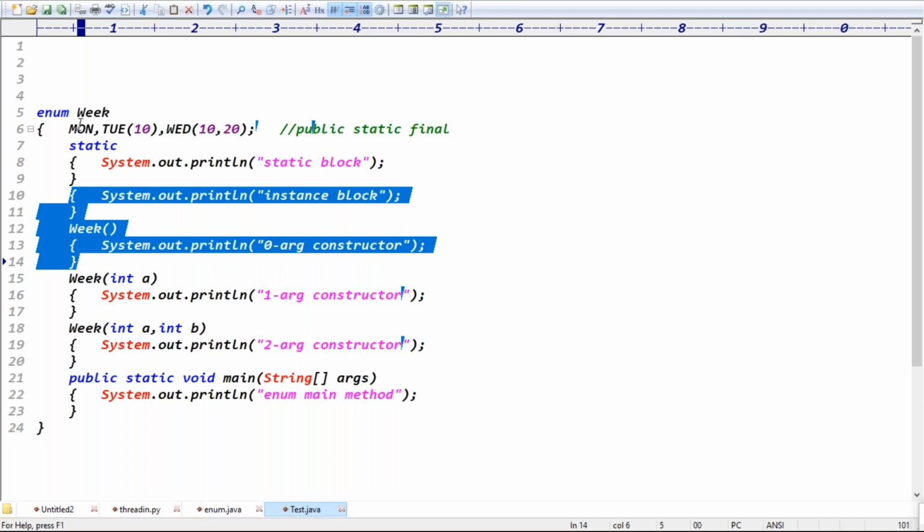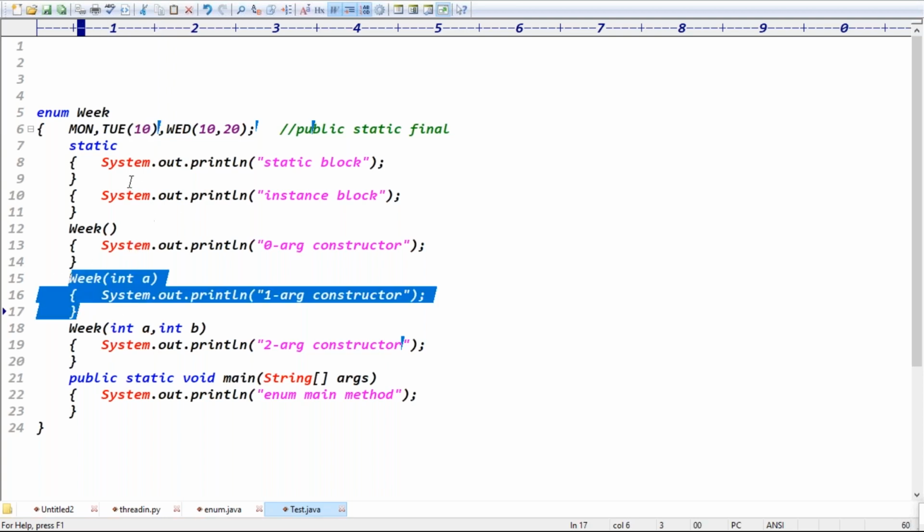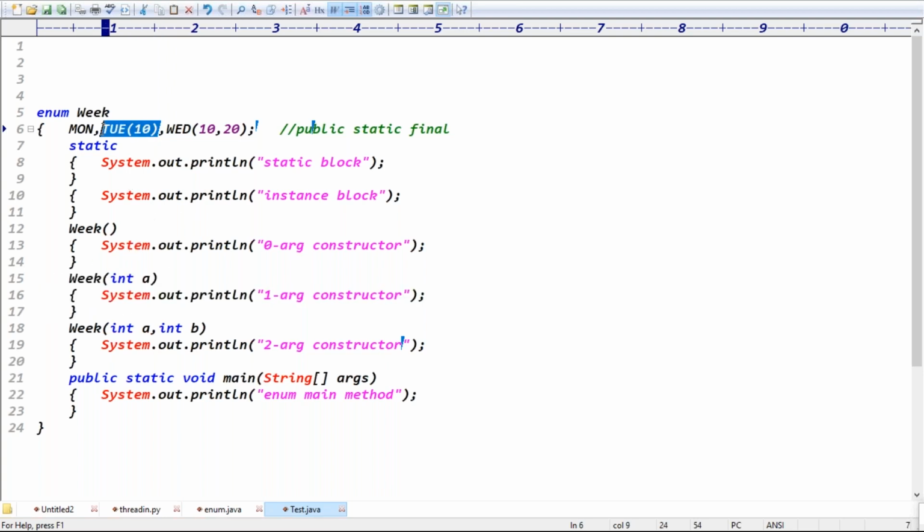That is for the first object. What about the second object? Second, this is also an object, so again the instance block and the one argument constructor will be executed. Instance block, one argument. That was for the second constant loading. When the third constant is loading, what happened here? Again instance block and two arguments.